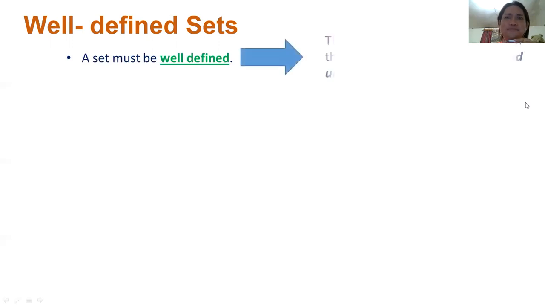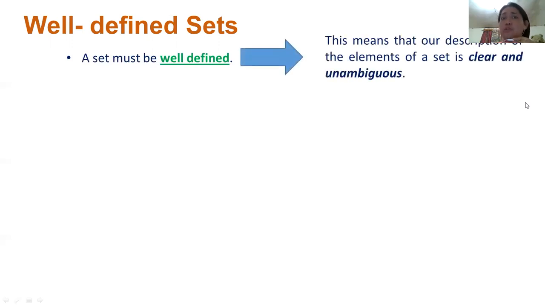Let's see. First we will describe what a well-defined set is. When we say a set is well-defined, that means that our description of the elements of a given set is clear and unambiguous.